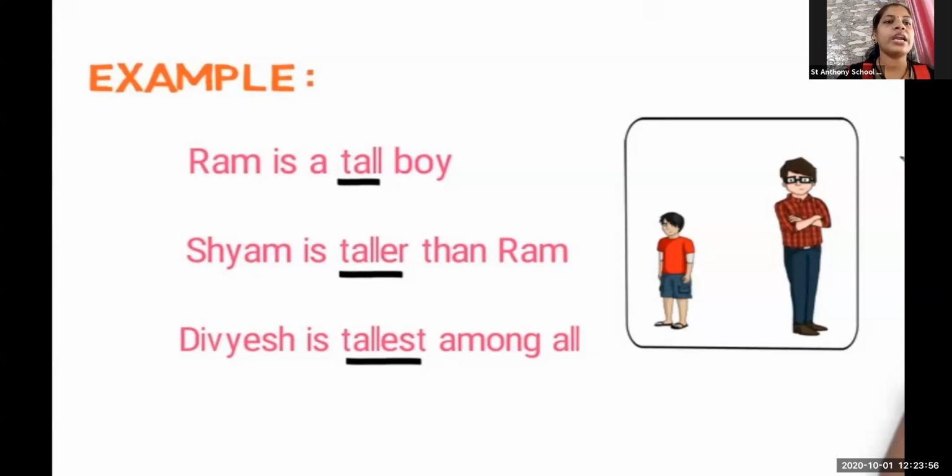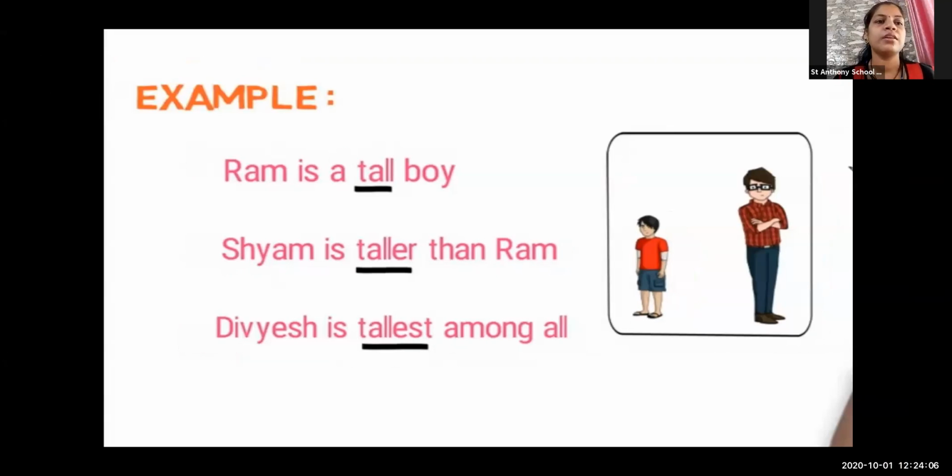As I have told you, Ram is a tall boy. What am I talking about? I am talking about Ram. I will tell you who is Ram. Yes, the tall one. The tall one is Ram. In this, did I give any kind of comparison? No, not at all. It's just a simple sentence giving information about Ram. Ram is a tall boy. Simple example. But in a comparative degree, what have I done?